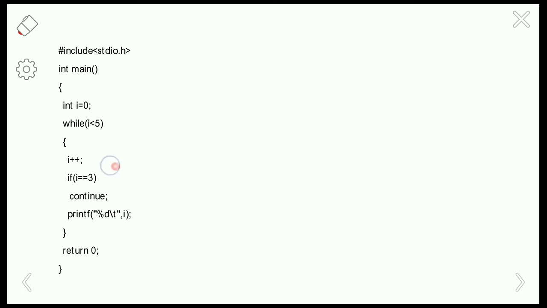Otherwise, if the condition i equals 3 is not satisfied, it will just execute the remaining statements in the program. Let us see the execution of this program here.